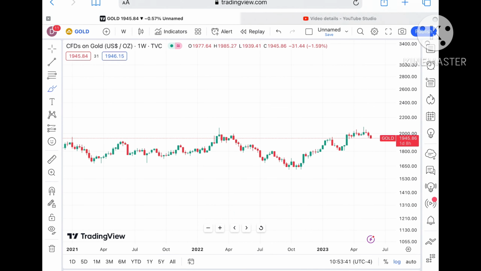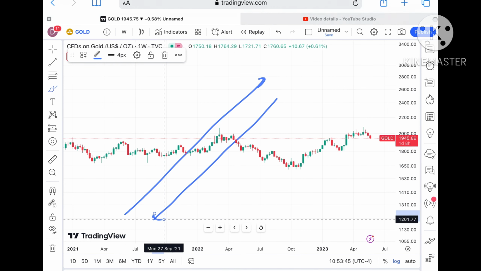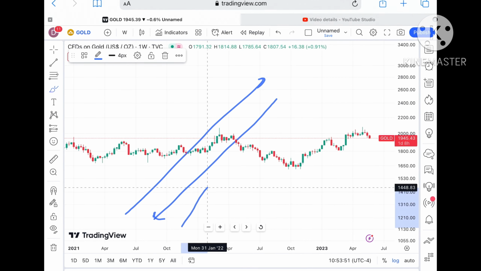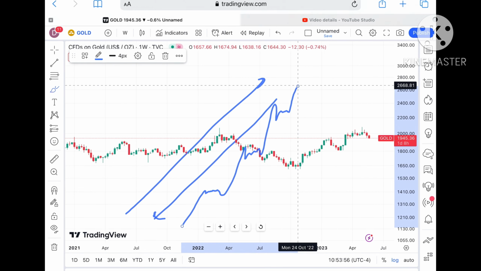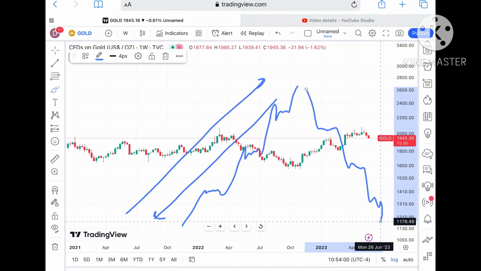Now, I have already explained that the market can make a sharp rise or a sharp fall only when there is big news coming. Otherwise, how it moves is that it goes up, holds for some time, and then continues. And if it has to go down, it holds for some time, and then it falls.